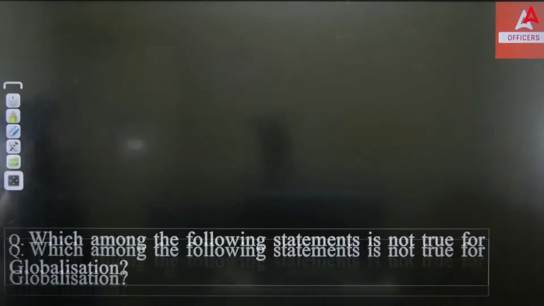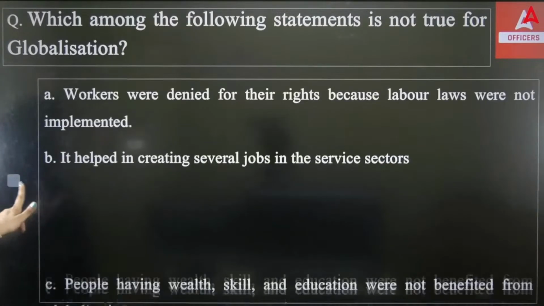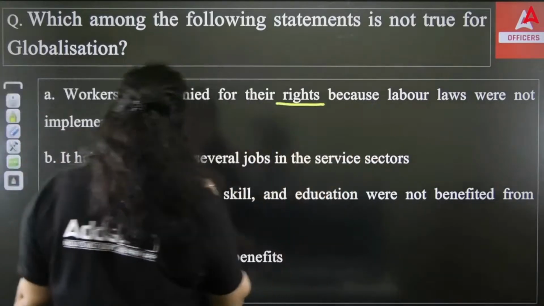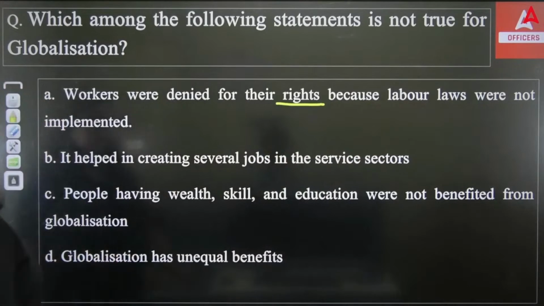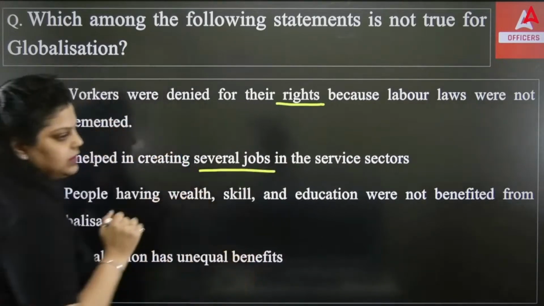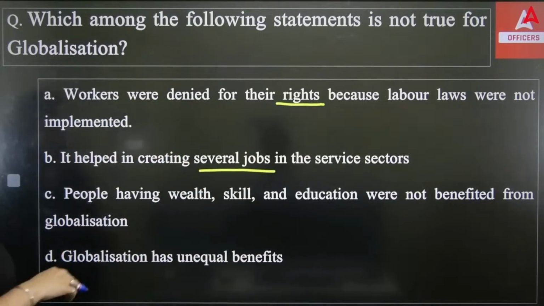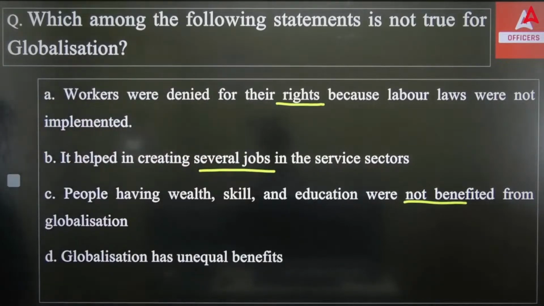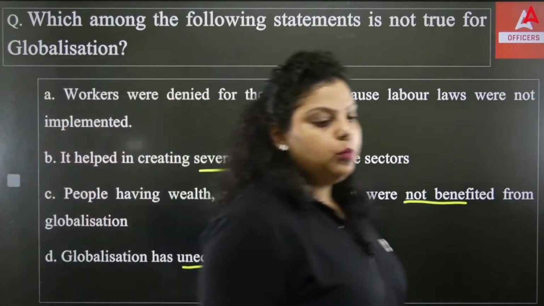Okay, next question. The next question is talking about which among the following statements is not true about globalization. Not true statement about globalization. And we have these four statements. So out of these four, which of the following is not true? First is saying workers were denied their rights because the labor laws were not implemented. Second, it helped in creating several jobs in the service sector. Third, people having wealth, skills, education were not benefited from globalization. And fourth, globalization has unequal benefits. So which of the following statements is not true about globalization?